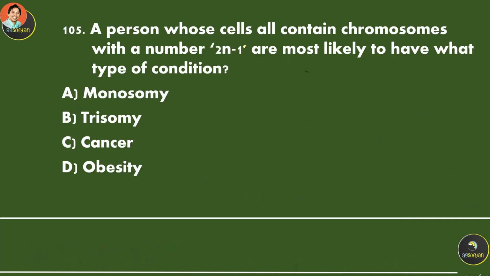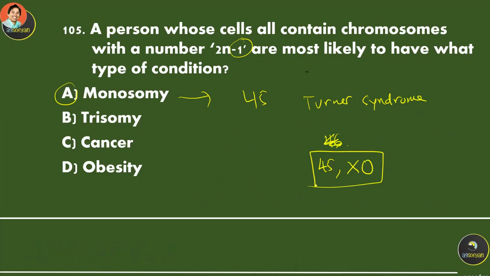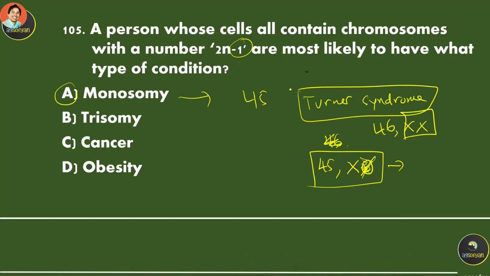If it is minus 1, it's called a monosomy. An example is Turner syndrome. This is a female that only has one X chromosome. So a normal female is usually 46 XX, right? But this one has one chromosome less. So that's monosomy. An example is again Turner syndrome.